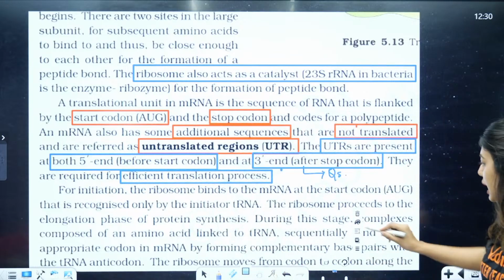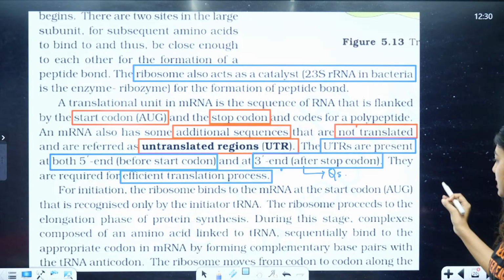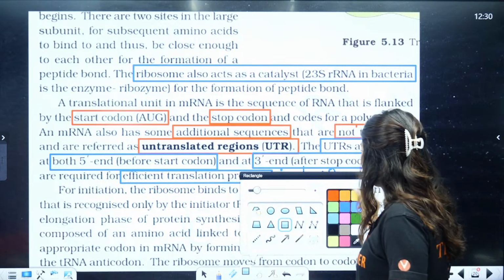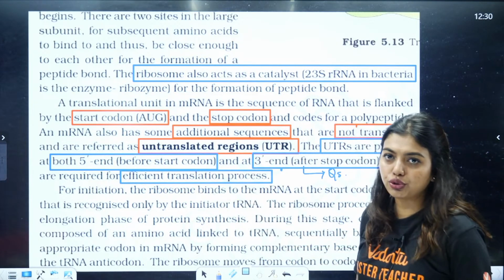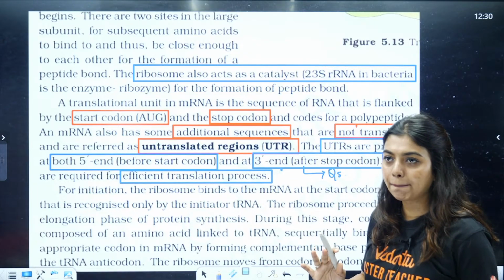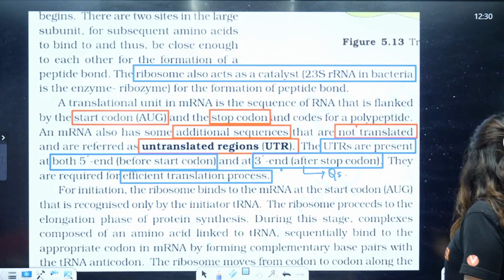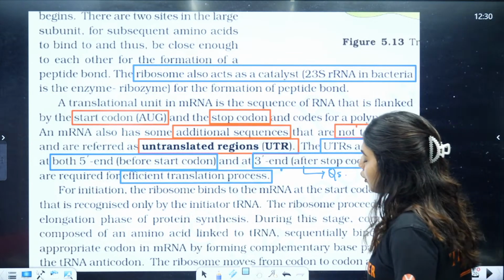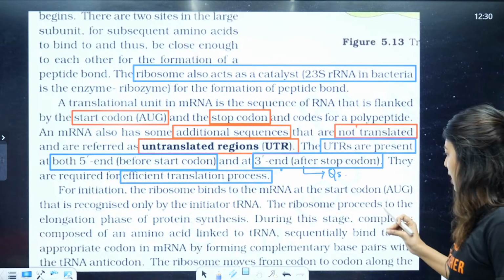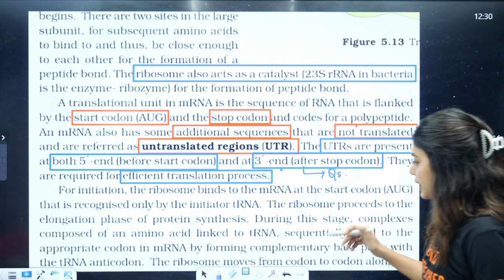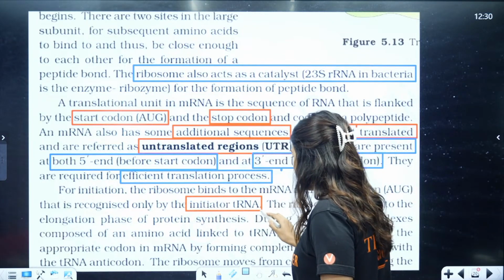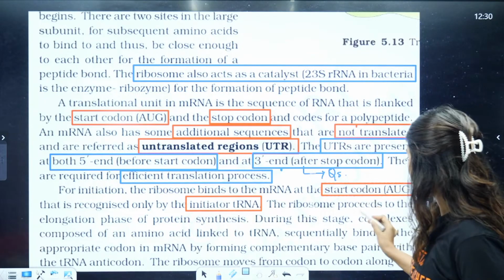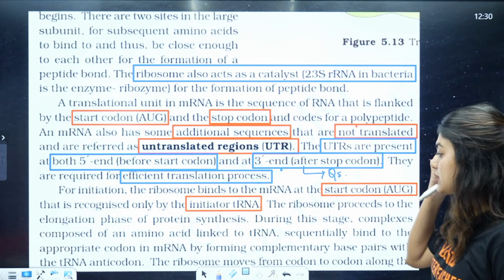For initiation, the ribosome binds to mRNA at the start codon AUG, which is recognized only by the initiator tRNA. So for initiation to continue, what will happen? That means the start codon will be recognized only by the initiator tRNA. The ribosome then proceeds to the elongation phase of protein synthesis.